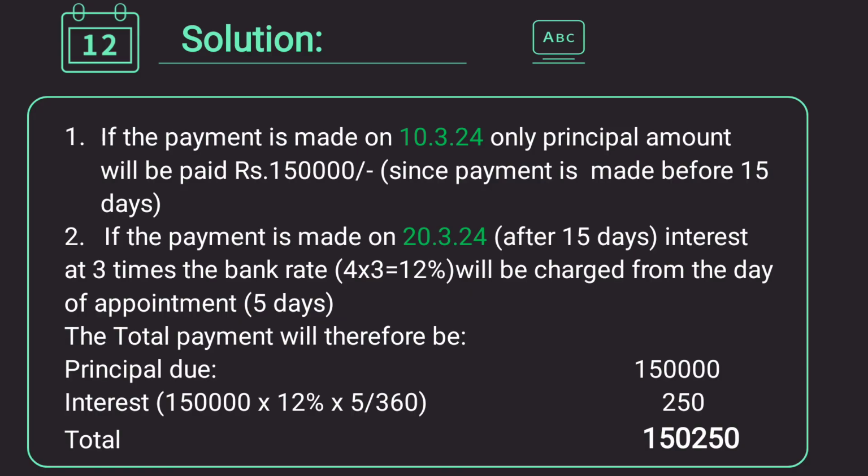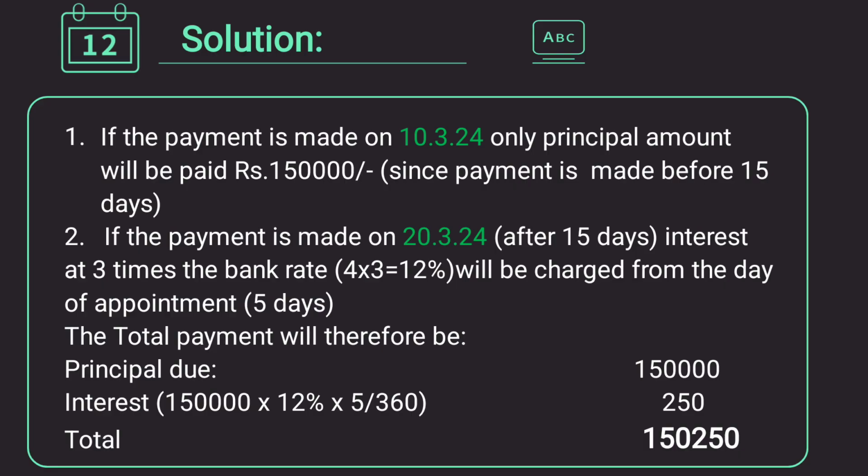Okay, because from 1st March we sold the goods to XYZ and 15 days get over by 15th March, and after 15 days how many days are left? 16, 17, 18, 19, 20. 5 days over and above after 15 days.